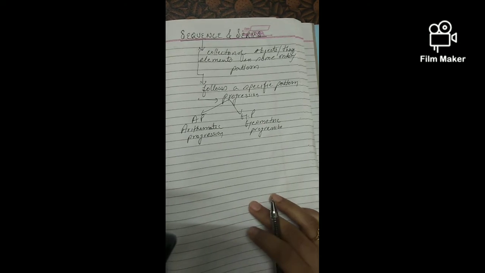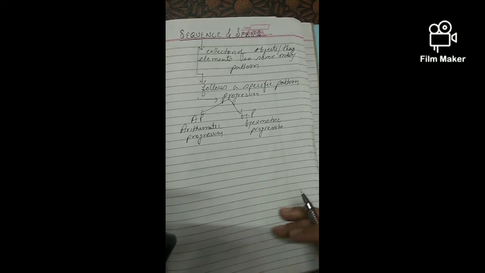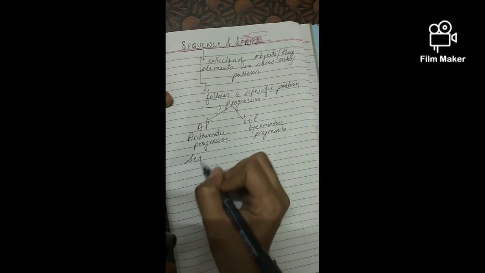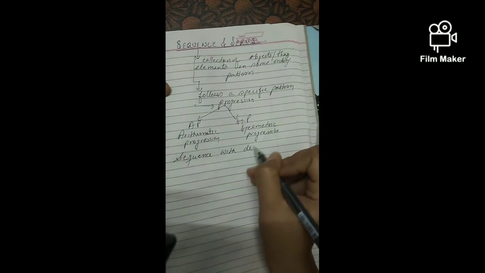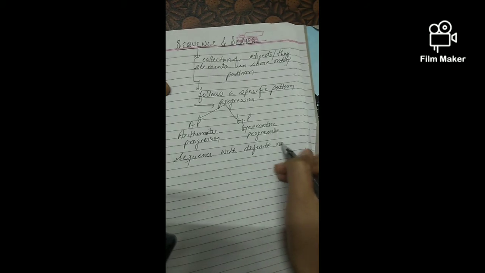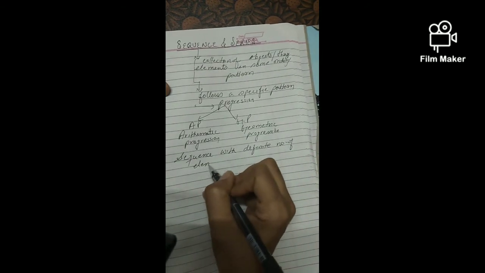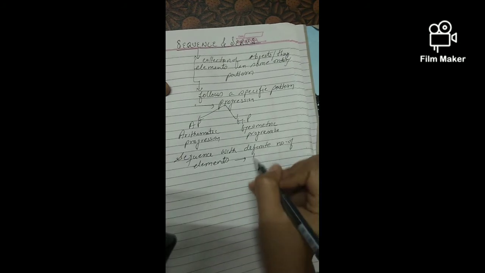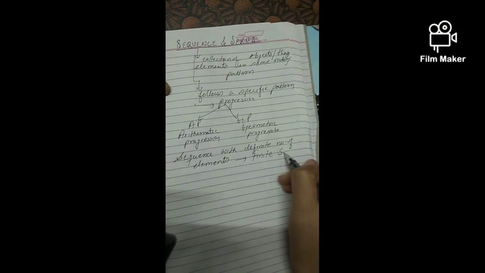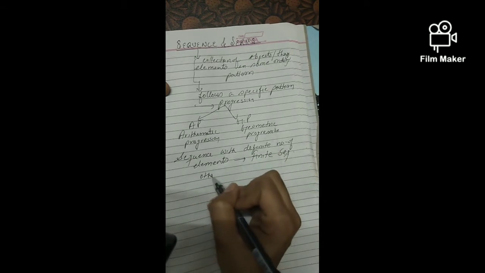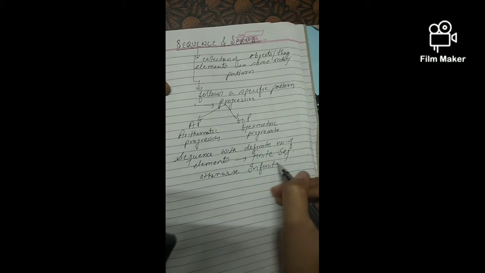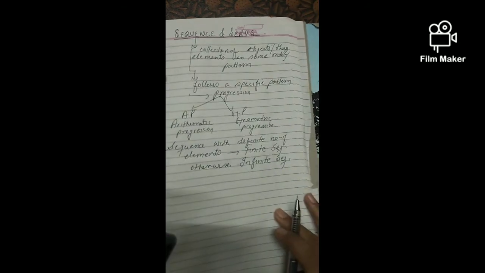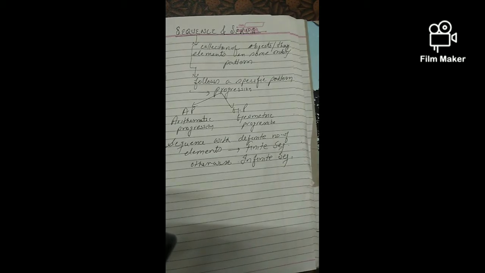Now a few simple definitions. If I have a sequence with a definite number of elements, that sequence will be called a finite sequence, and otherwise it will be an infinite sequence. So these are the two simple definitions at the beginning of the topic sequence.